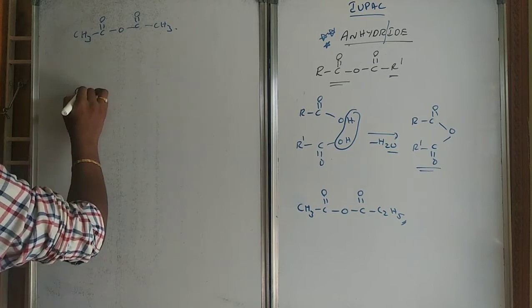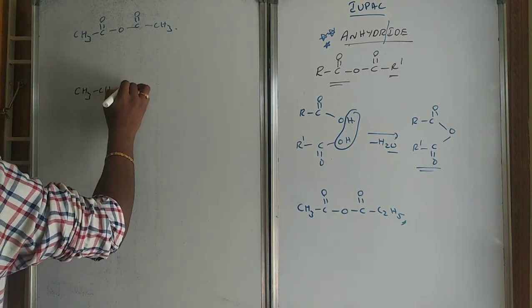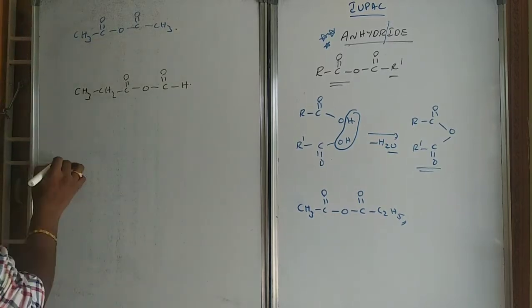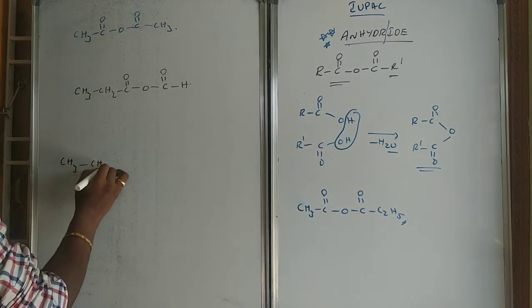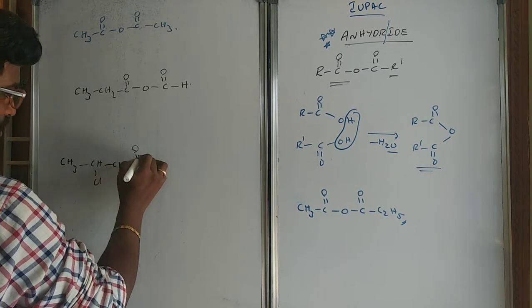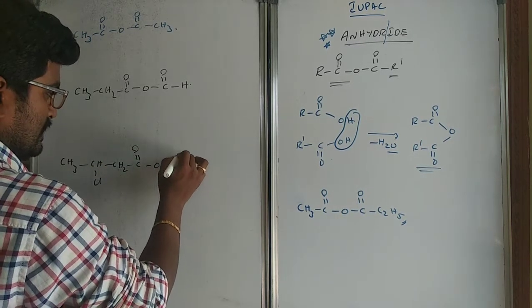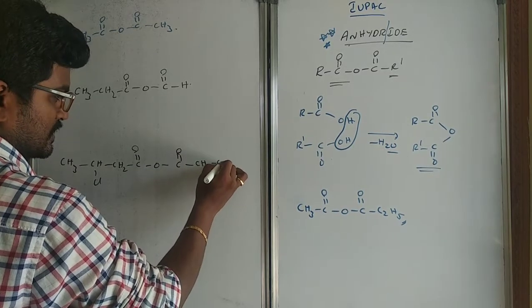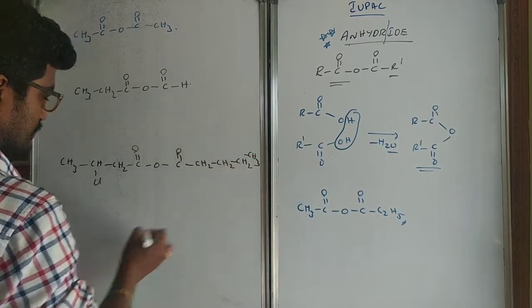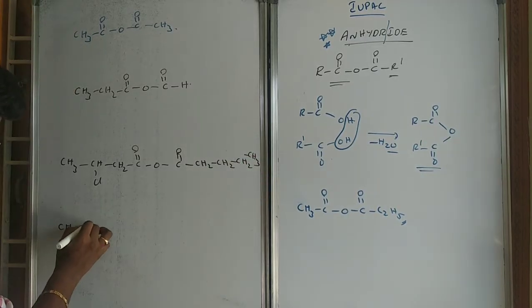You take this one, CH3, CH2, C double bond O, C double bond O, H. CH3, CHCl, CH2, C double bond O, C double bond O, CH2, CH2, CH2, CH3.